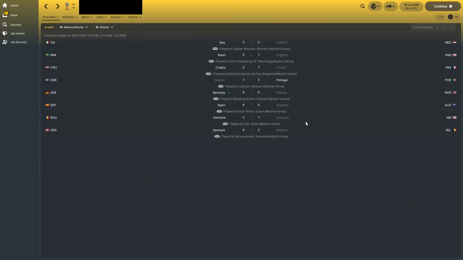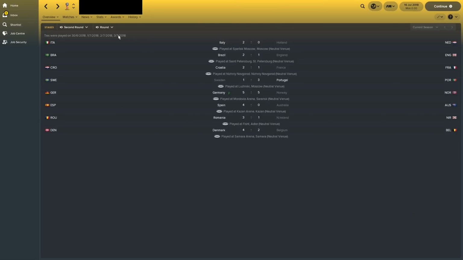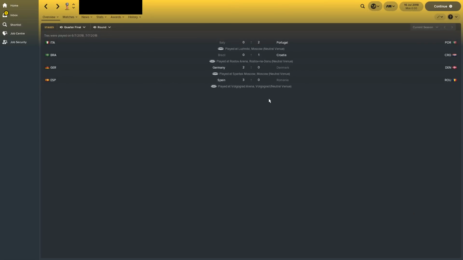We saw Spain thrash Australia 4-0. Romania beat Northern Ireland 3-1. Really good win for Denmark against Belgium 4-2. What a game again. Lots of fantastic games in the second round. Quarter-final stage, Portugal beat Italy, Croatia beat Brazil, Germany beat Denmark, and Spain beat Romania. Quite comfortable wins. There were 4 clean sheets in here.